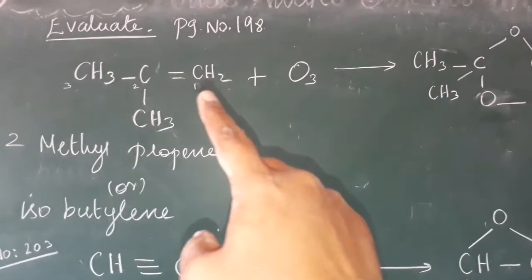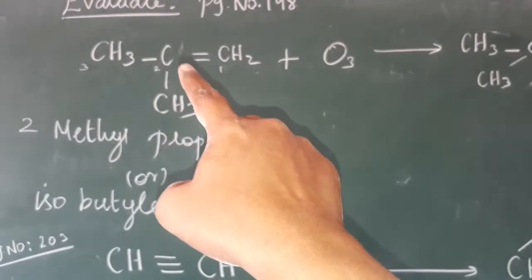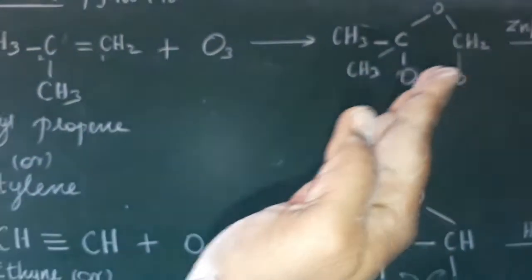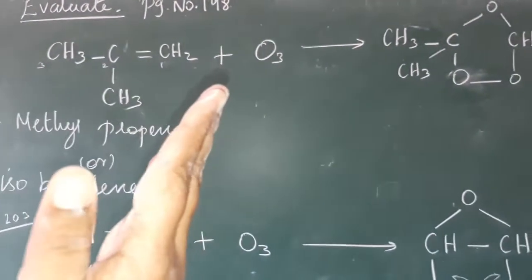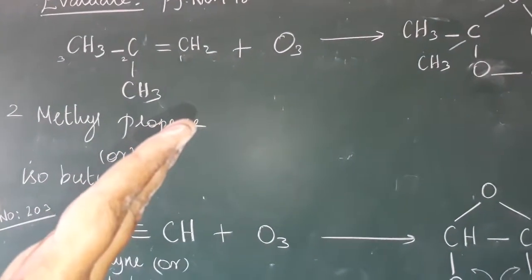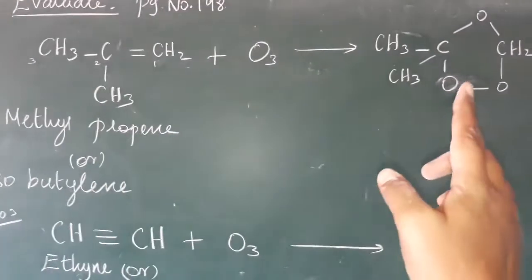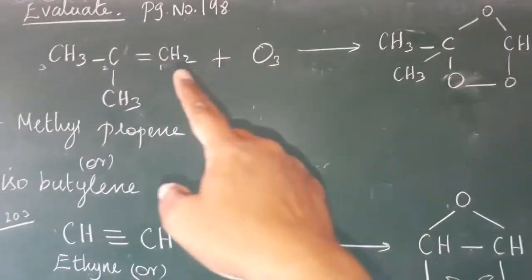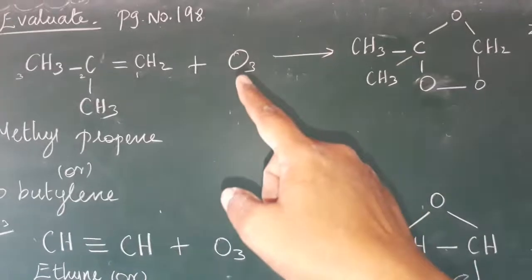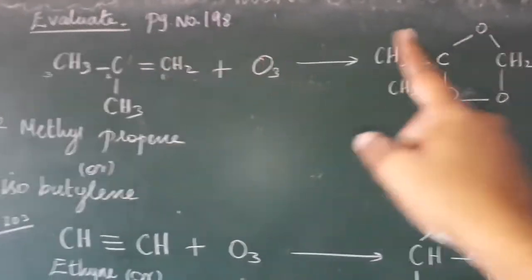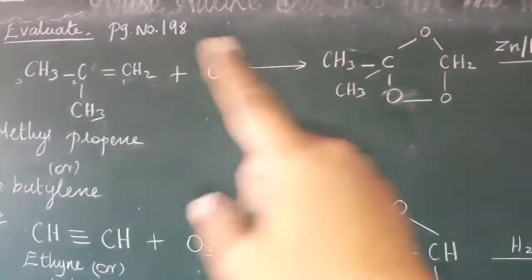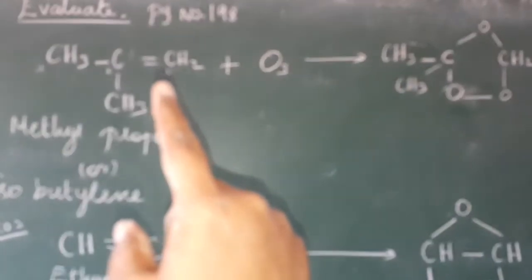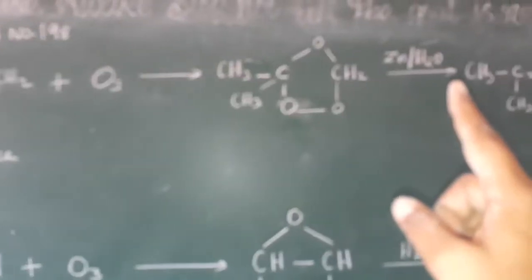So a double bond means one oxygen here, one oxygen with the carbon. So you slightly change this methyl in a slanting way. You see that I have to draw the methyl in the slanting way. Why? Because I am going to add one oxygen in this carbon. So that oxygen here, one oxygen will be added to this carbon, and one more oxygen is added, shared between these 2 carbon. The ozone will be added to the double bond alone. Keep it in mind.